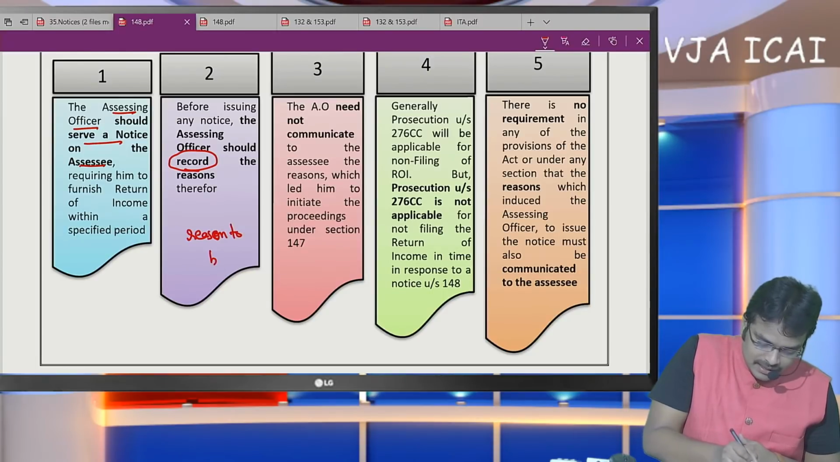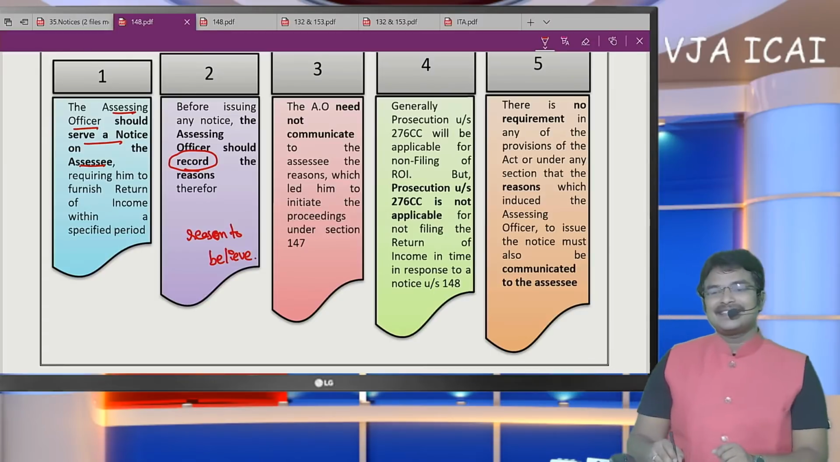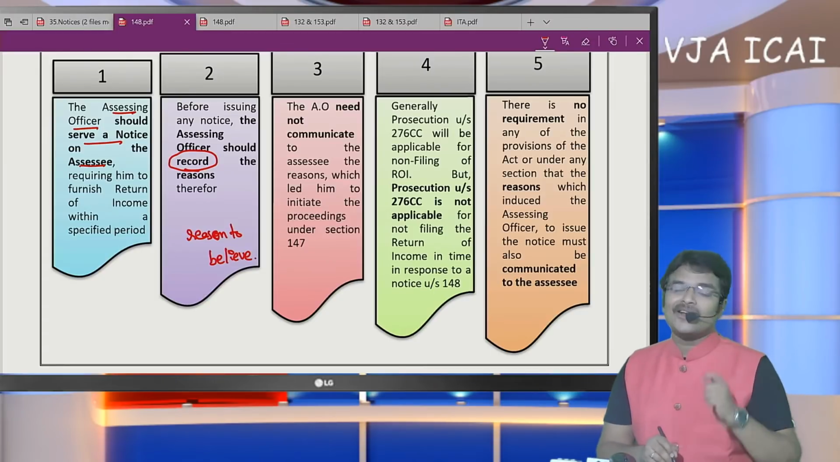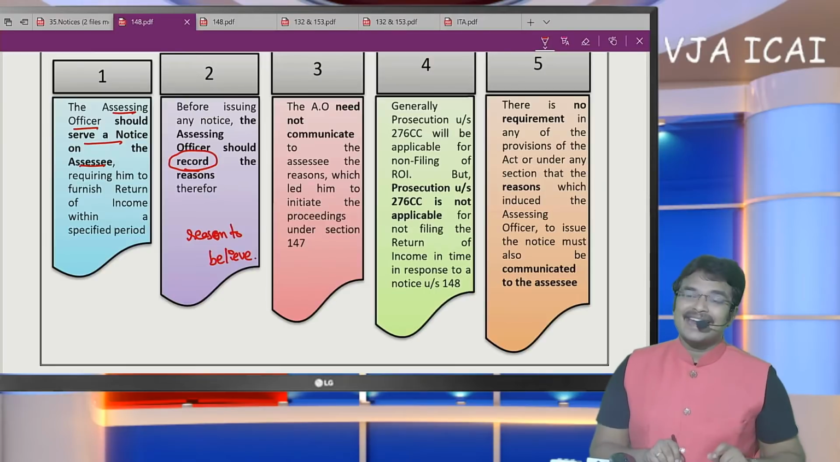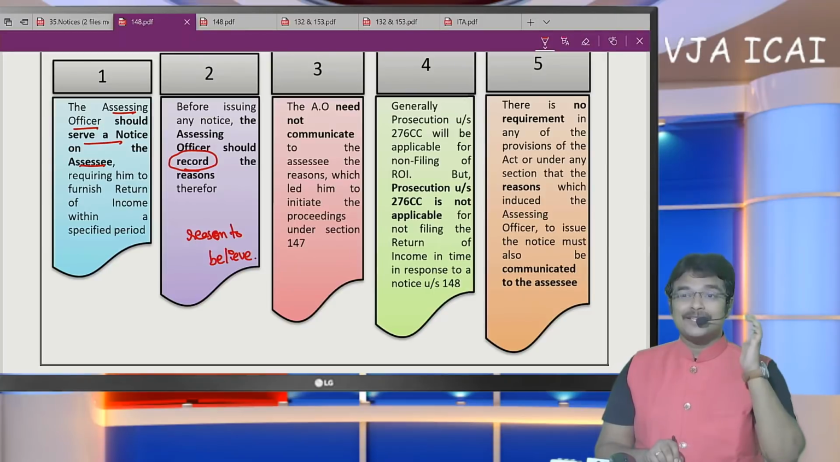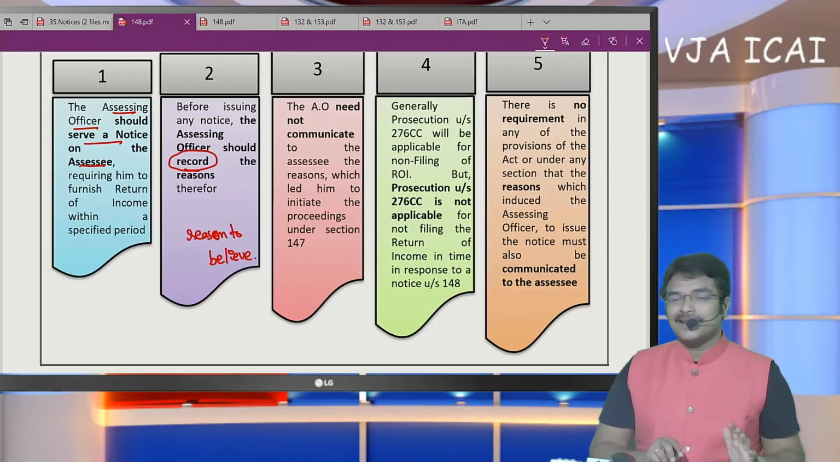Sir, what is the difference between reason to suspect and reason to believe? Reason to suspect means just there is a doubt on the SSE. Here doubt is not the criterion. It has to be assured. When he has reason to believe, there must be evidence that the SSE has escaped the assessment.